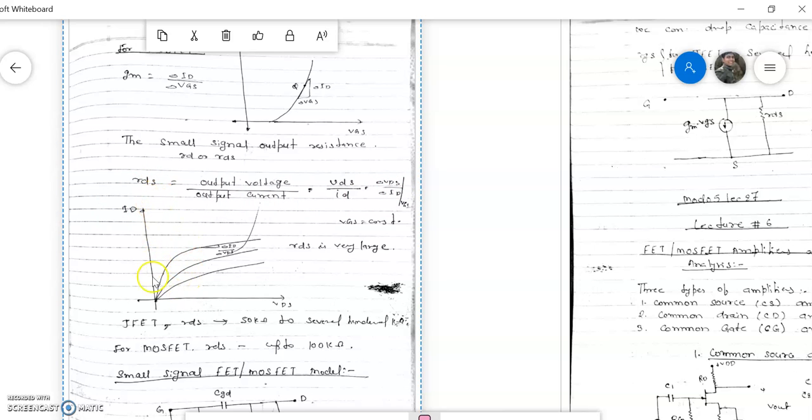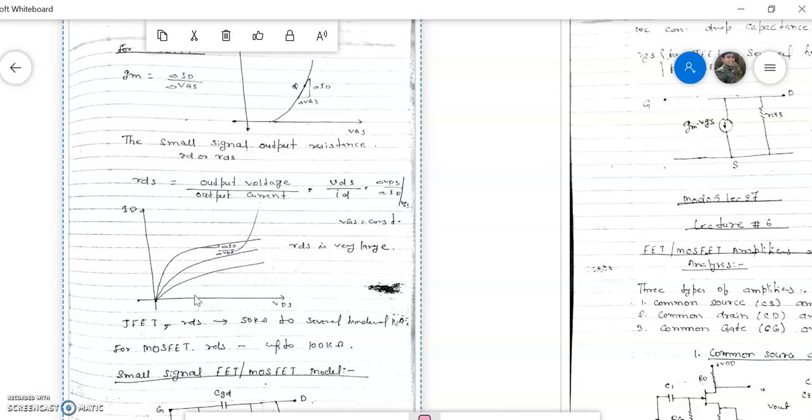So this is the drain characteristics of the MOSFET, with VDS on the x-axis and ID on the y-axis. I told you that due to the early effect, the drain current slightly depends upon VDS. So there is a small slope in the saturation region. This is the part of the saturation region.